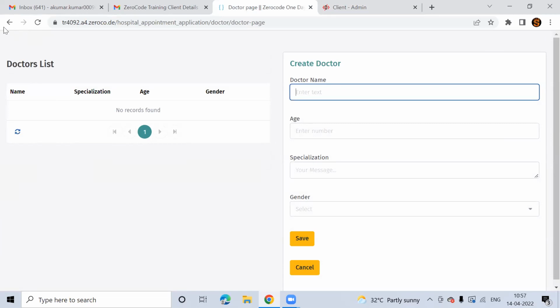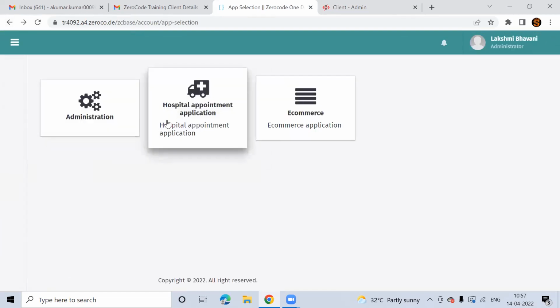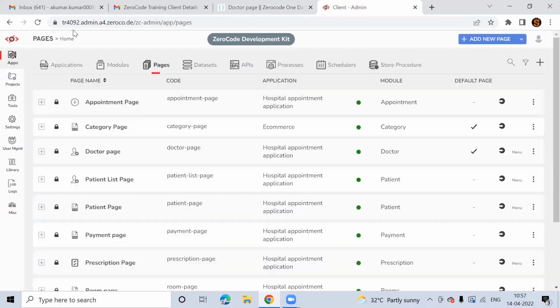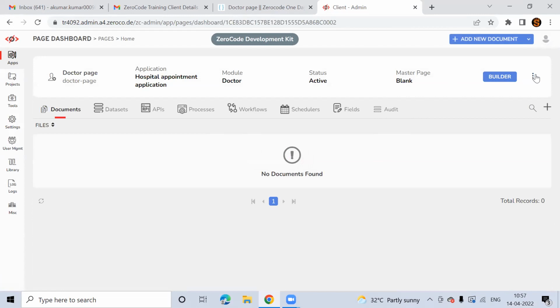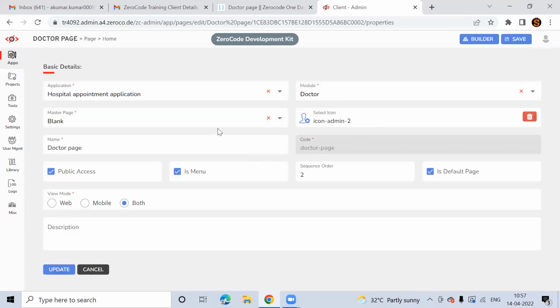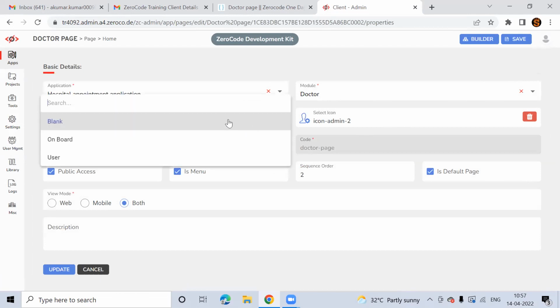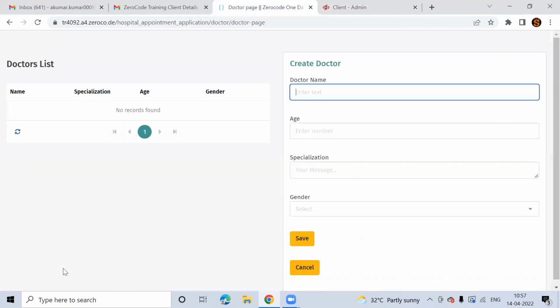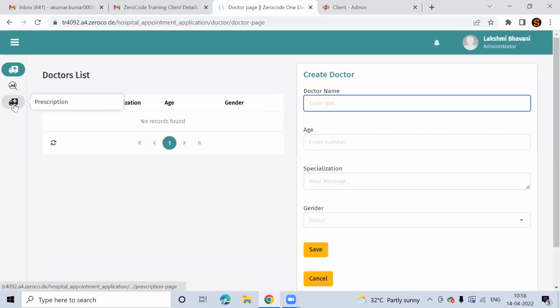Doctor page, right? This one. Right, in the same page only. No, you didn't select that one. Go to doctor page in the development kit. Doctor page. Yeah, click on edit. Select here. User. Update it. Check it now. Coming? Yes, sir. Thank you, sir. Yeah, fine.